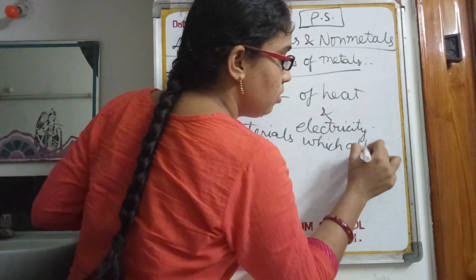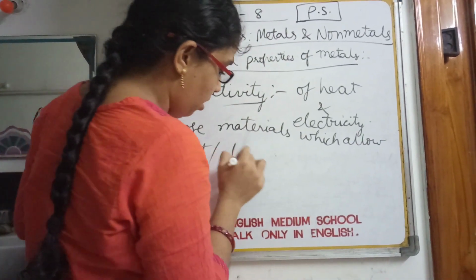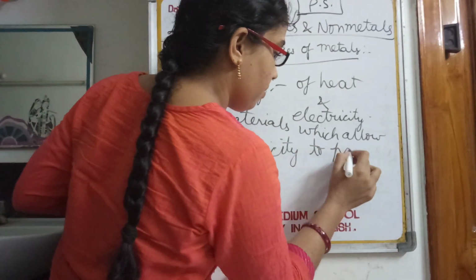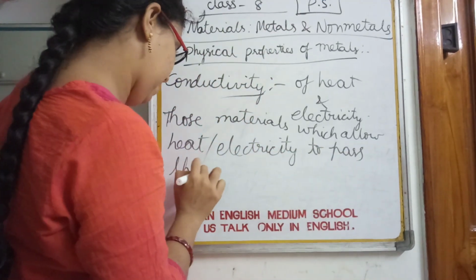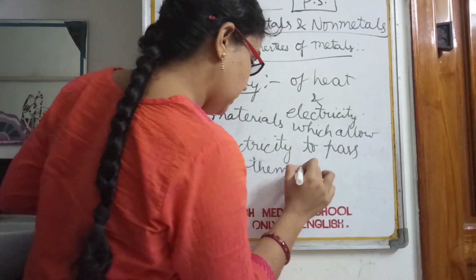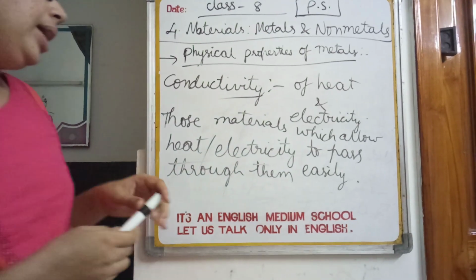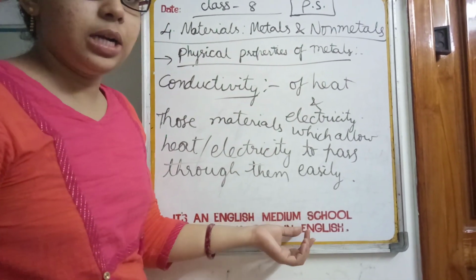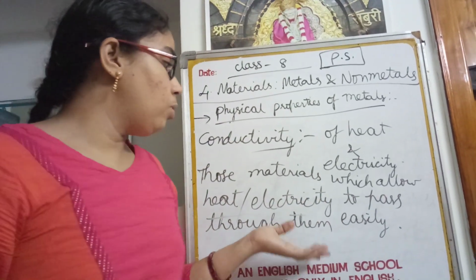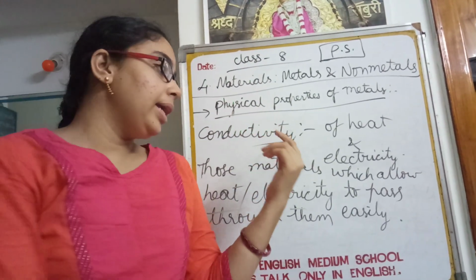Those materials which allow heat to pass through them easily are said to be good conductors of heat, whereas those materials which allow electricity to pass through them easily are said to be good conductors of electricity. Metals are good conductors of heat and electricity.